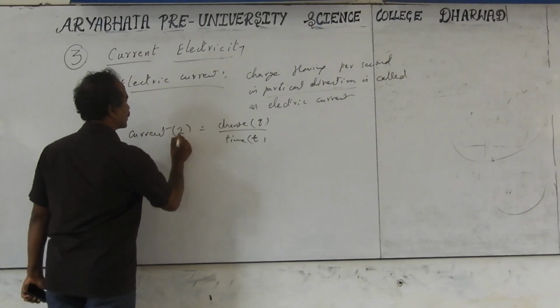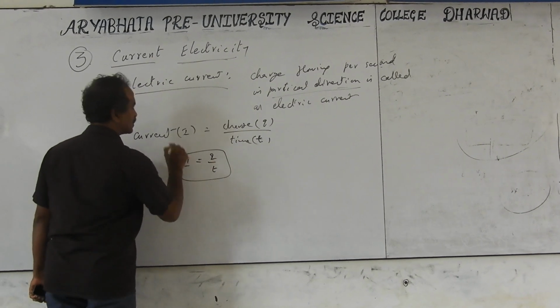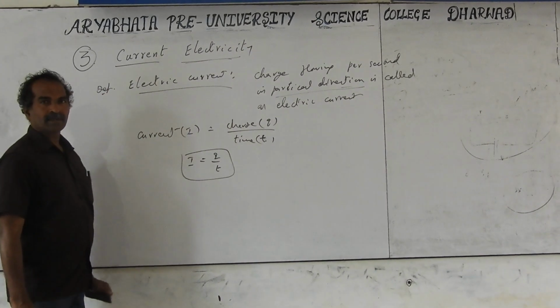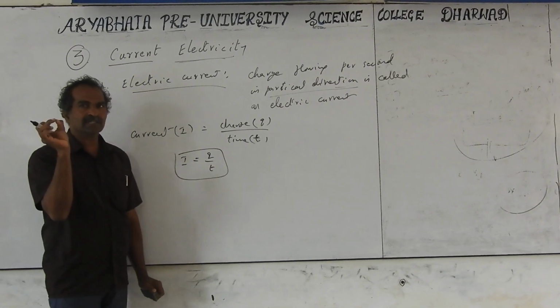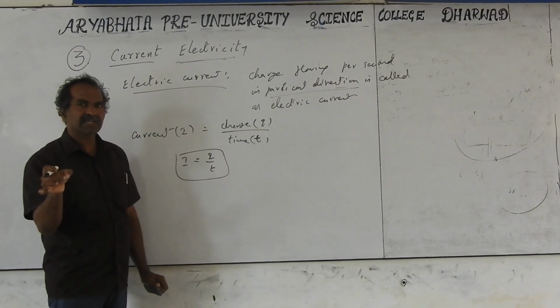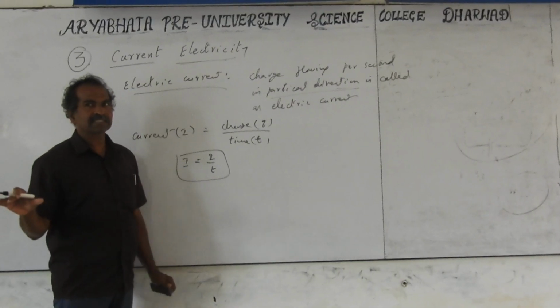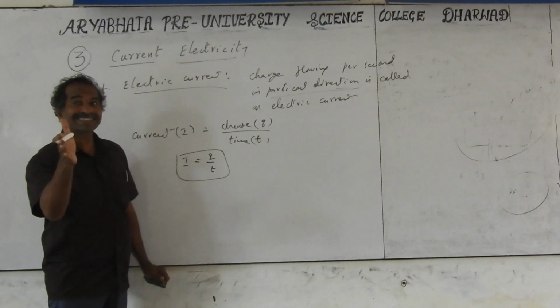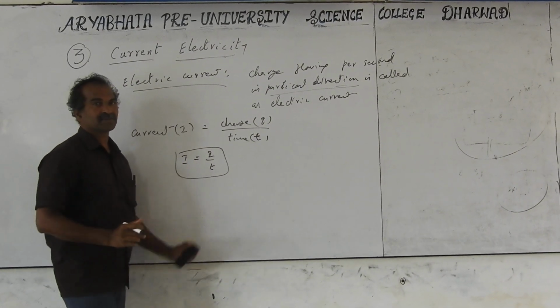You can also write this as I equals Q by T. This is the basic formula. Any cross section, if it is passing, how much charge is passing. If you take a fraction of the charge within a short interval of time, there will be a limit. That means current is not constant, it's variable. In such a case, we take the instantaneous current. For instantaneous current, we take limit conditions with delta terms.